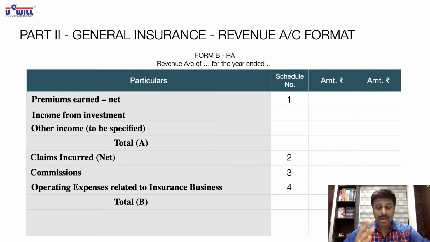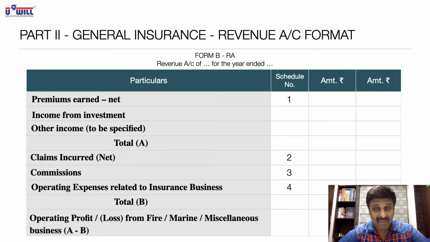Okay, pause the video and write down up till here if you have not written it so far. I hope all of you would have written it by now. Now the difference of A minus B, we will call it operating profit or loss. Here we don't write surplus or deficit, keep it in mind. What do we write here? Operating profit or loss from fire or marine or miscellaneous business.